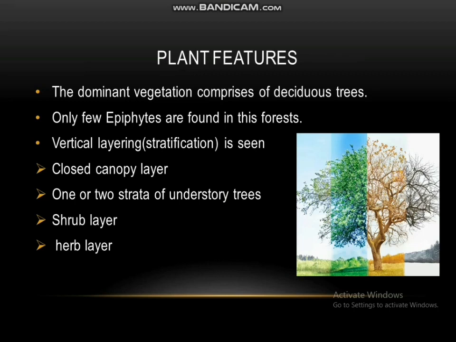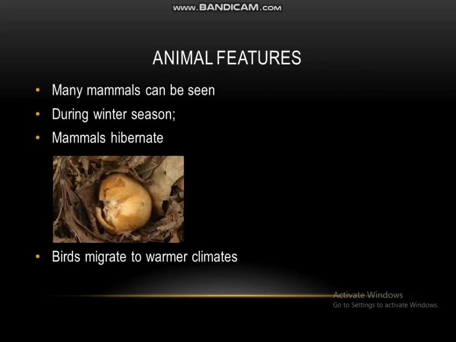Only a few epiphytes are found in this forest, and vertical layering is seen in this forest, like in the tropical forests. But there are a few differences. This forest shows a closed canopy layer, 1 or 2 strata of understory trees, a shrub layer and a herb layer. Many mammals can be seen in this biome, and during the winter season, these mammals hibernate, while birds migrate to warm climates.